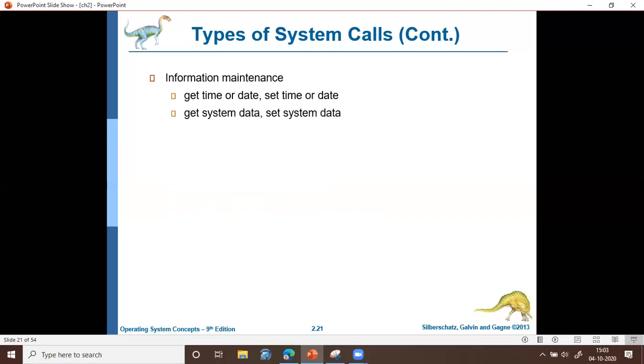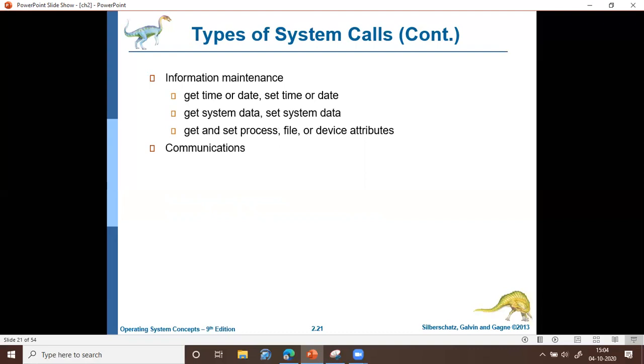Similarly, there are system calls to get system data and set system data. System here represents the operating system: get some data from the operating system, or set, to change values of some attributes. And similarly, there are system calls to get and set process, file, or device attributes. So these are the system calls pertaining to information maintenance. Next, we have system calls connected with communications. Here communication represents process communication.